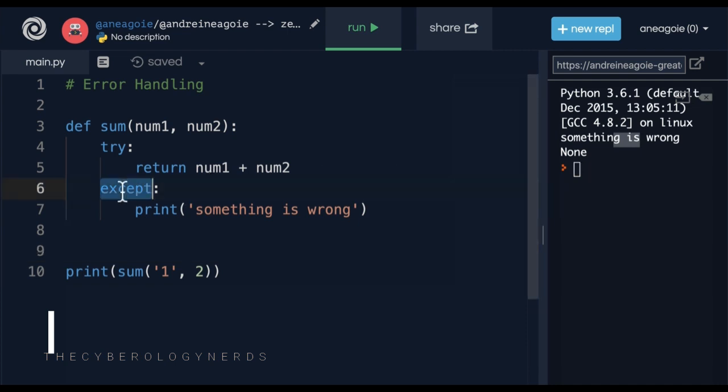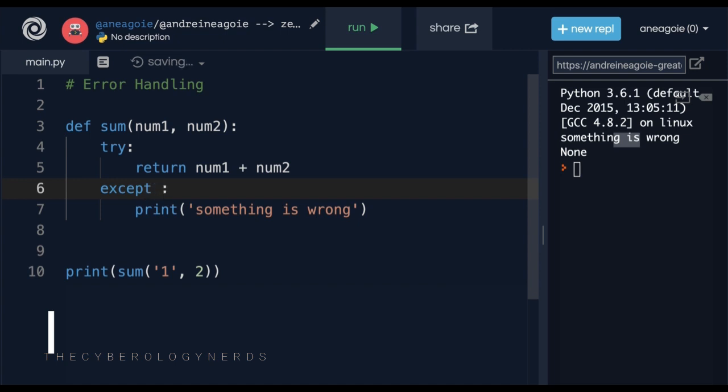By just doing except with no exceptions, as a programmer, I'm reading this and I don't really know what actually went wrong because it could be so many things. So a good practice is to always catch these errors based on a specific exception. This way, you know what the error is and you can be more descriptive.